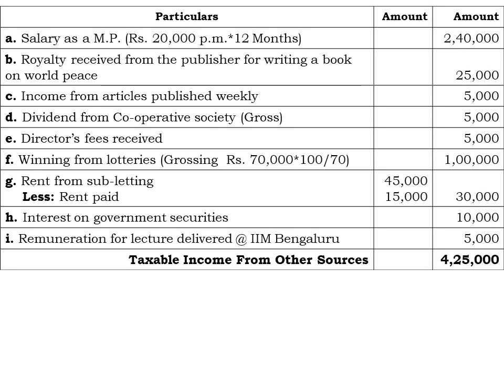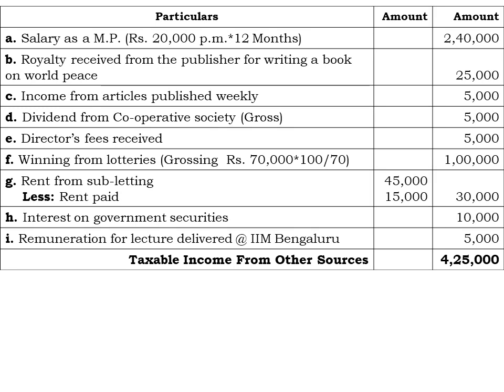Second one, that is royalty received from the publisher for writing a book on world peace. So Mr. Raja has written a book entitled world peace, and out of that he is receiving royalty income of rupees 25,000, which is fully taxable. And point number C, that is income from articles published weekly. So he has written articles which are published weekly, and out of that he is receiving income of rupees 5,000, which is taxable.